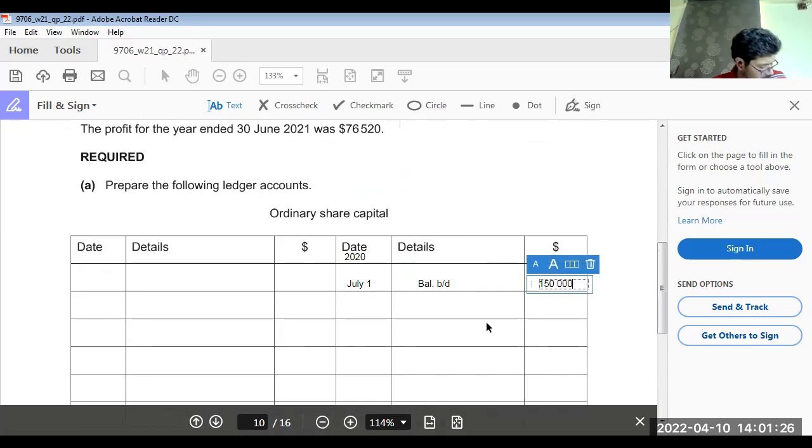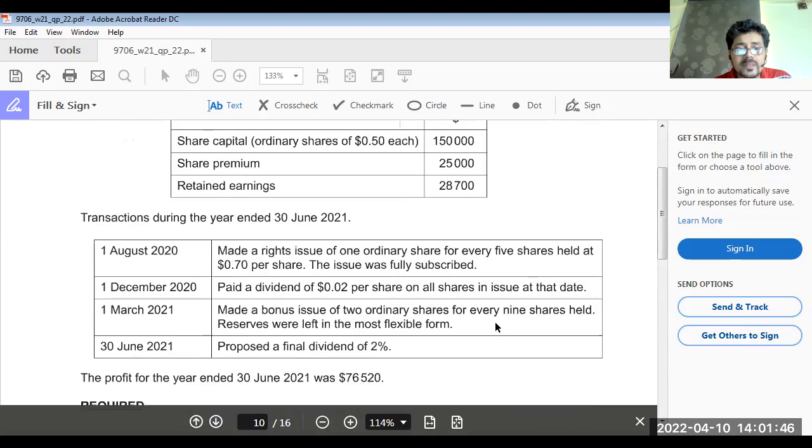Now, what happened during the year? This is very important. First thing is the rights issue. The rights issue is for one ordinary share for every 5 ordinary shares, at the rate of 0.7.